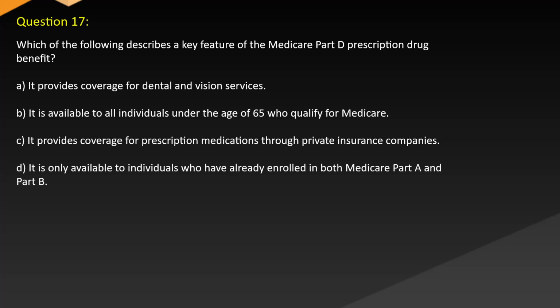Question 17. Which of the following describes a key feature of the Medicare Part D prescription drug benefit? A. It provides coverage for dental and vision services. B. It is available to all individuals under the age of 65 who qualify for Medicare. C. It provides coverage for prescription medications through private insurance companies. D. It is only available to individuals who have already enrolled in both Medicare Part A and Part B.